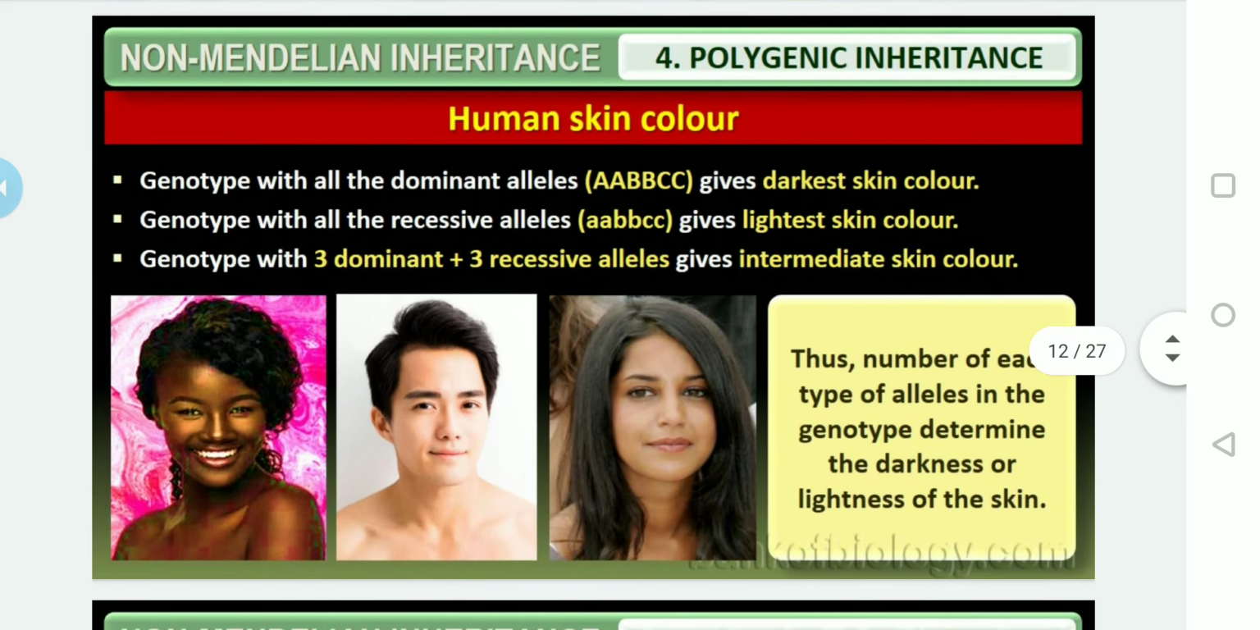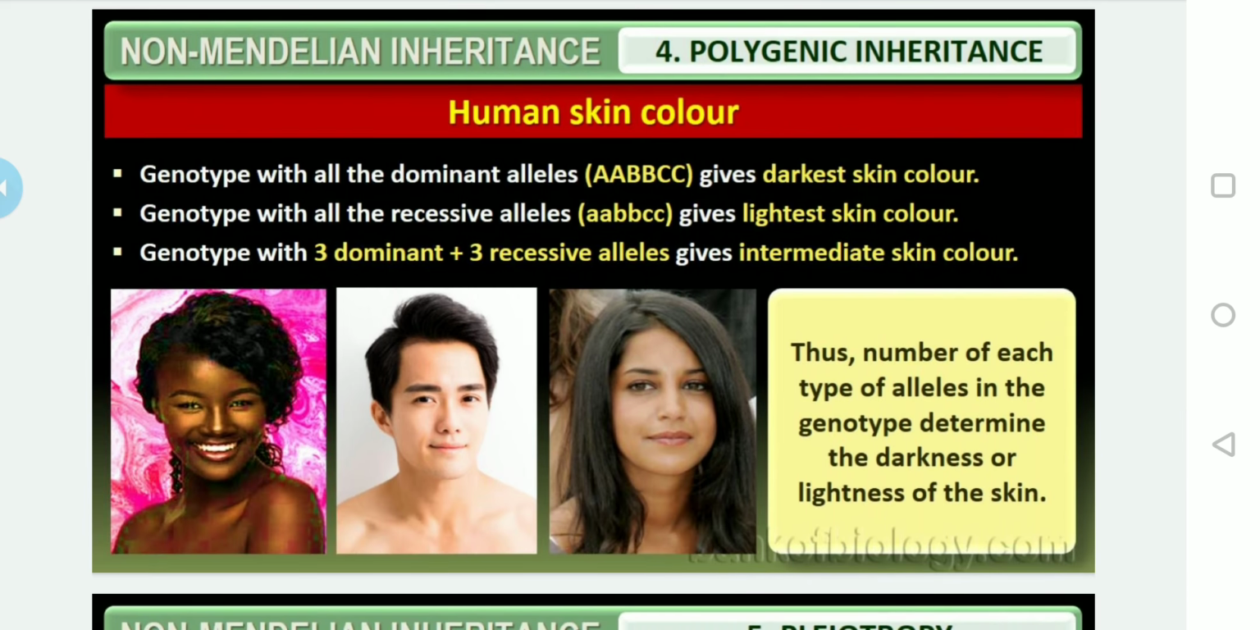When they cross between each other, what are the possibilities? The genotype with all the dominant alleles. Okay, if the dominant alleles come in contact with each other, surely it will give the darkest skin color. You can ask me sometimes, sir, why do people of a particular region in different countries have extremely dark skin color? Because of this condition. When the genotype has all the dominant alleles, it gives rise to the darkest skin color. Then what about the lightest?